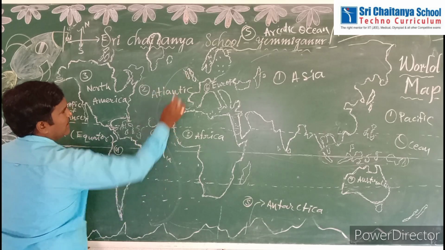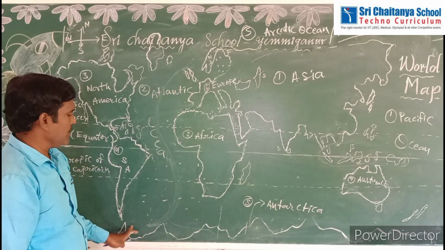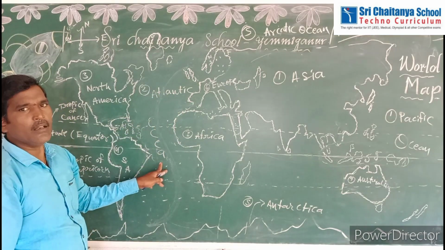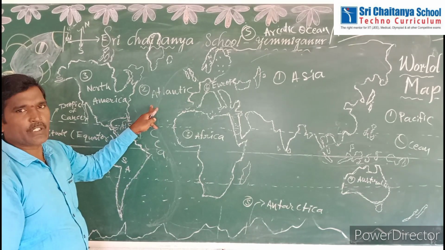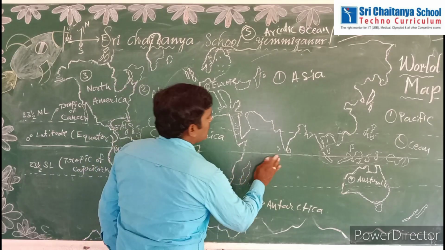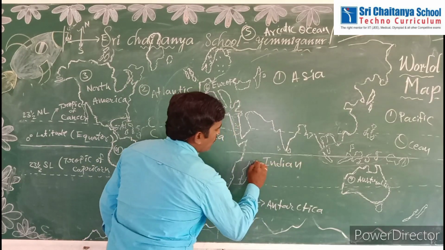It is located like an S shape. See, it is looking like an S shape from here to here. So this total part belongs to the Atlantic Ocean. It is the second biggest ocean in the world. Next, third biggest ocean in the world, that is the Indian Ocean.